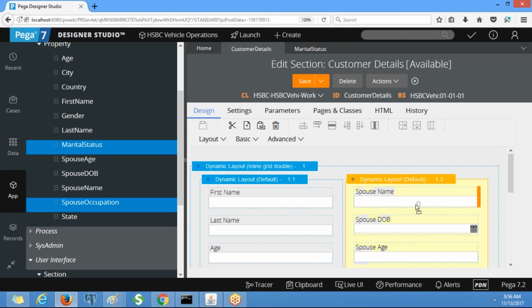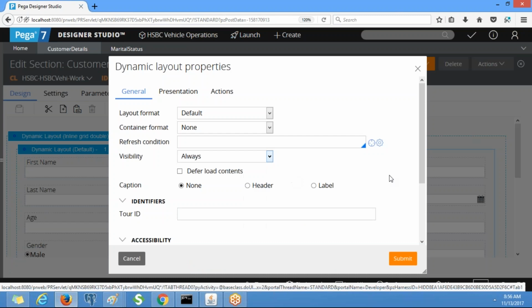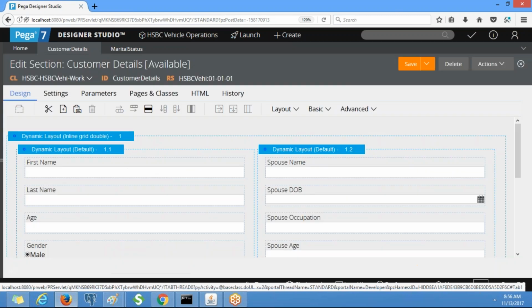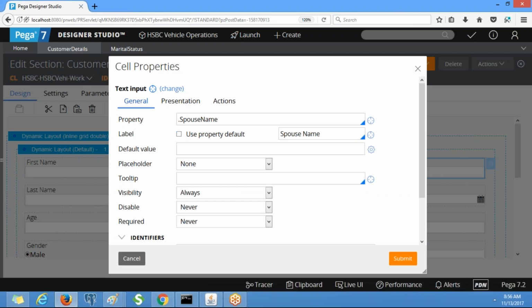Okay, so like this. Now we can change the label, but in the back end you will have spouse name only, in the table, on the clipboard also. But I am going to change this spouse name to name. That's it.